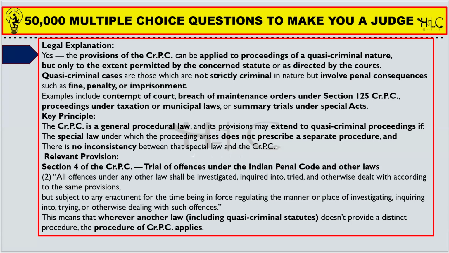They are called not strictly criminal cases, where there can be penal consequences involved, and the penal consequences may not be incriminating, or it is not a capital punishment, or punishments which are very light, like fine, penalty, or simple imprisonment. So these kinds of punishments with respect to criminal offences are called quasi-criminal in nature.